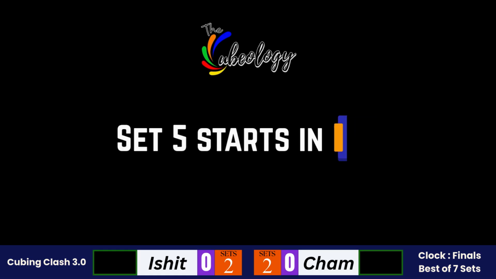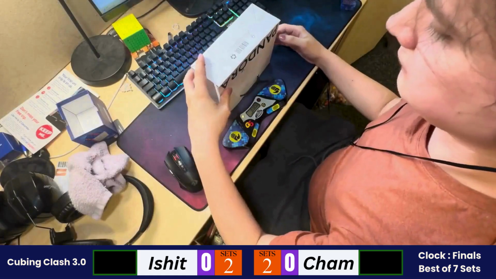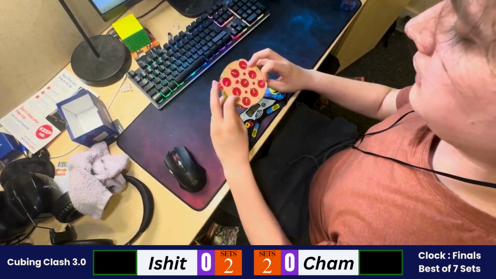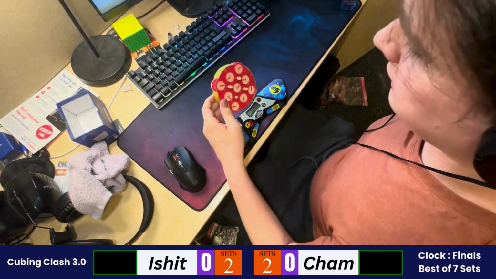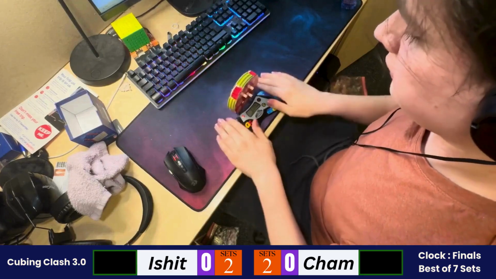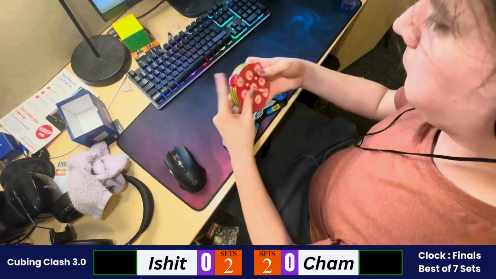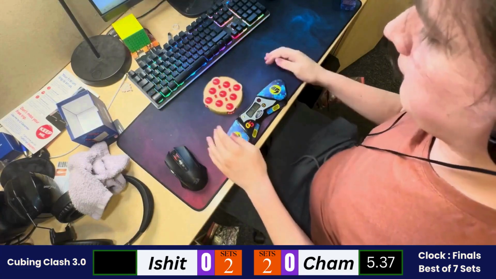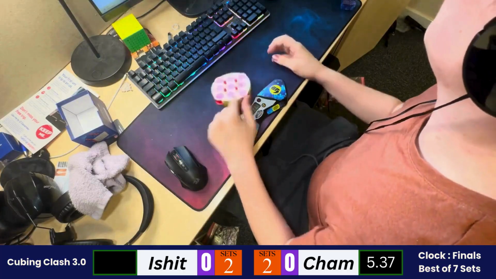Very intense match. So the way clock speed solving works is, a no flip method has a calculation that goes in the inspection. So as you can see, the solver is flipping the clock back and forth to calculate how many moves are required, and some calculations. Then they execute it without even seeing the backside again. So Cham, the first solve, 5.37.